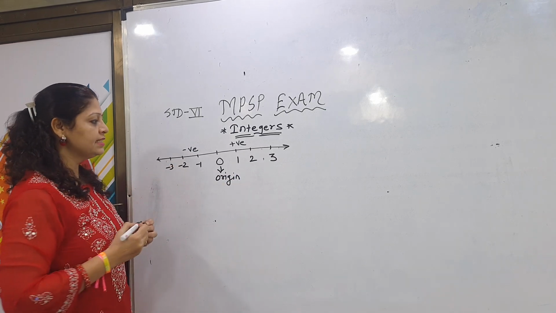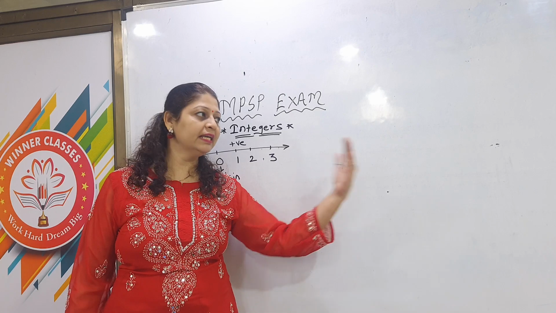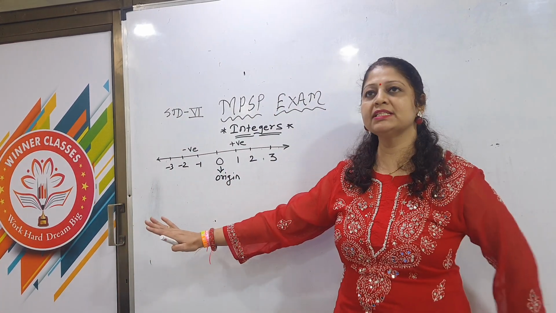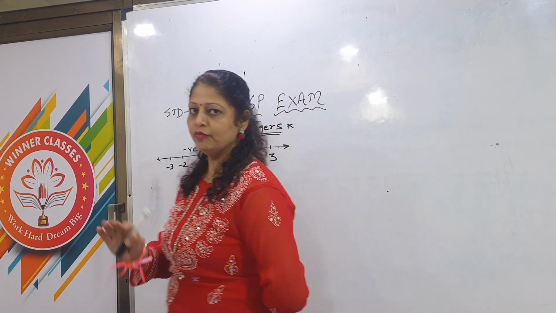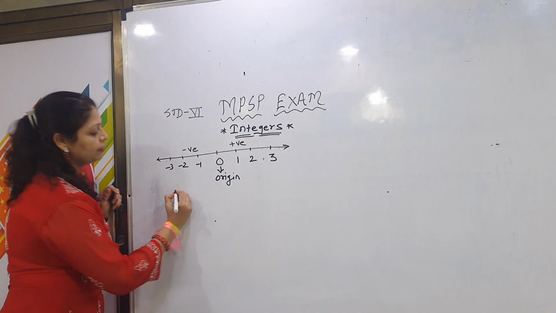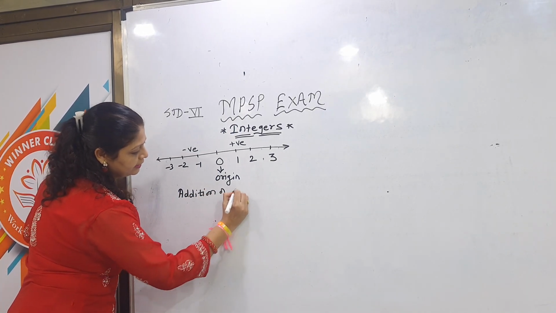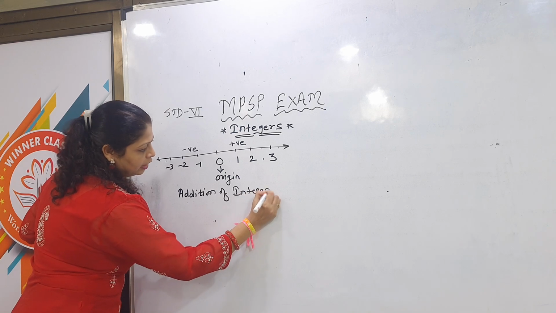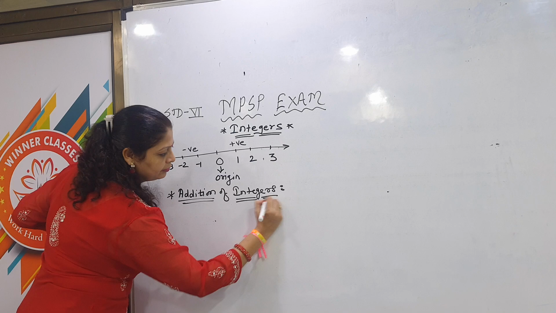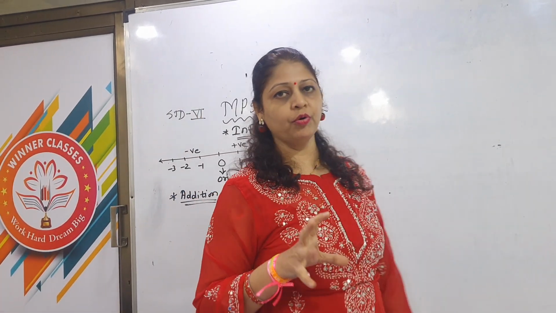So in a simple and easy way, when we move to the right hand side, the value of the numbers increases by 1, and when we move to the left hand side, the value of the numbers decreases by 1. Okay, so always remember such things when we solve integers. Now the first one is addition of integers. When we solve addition of integers, only 2-3 rules are there which we have to always remember. See children, addition of integers is the most important topic.